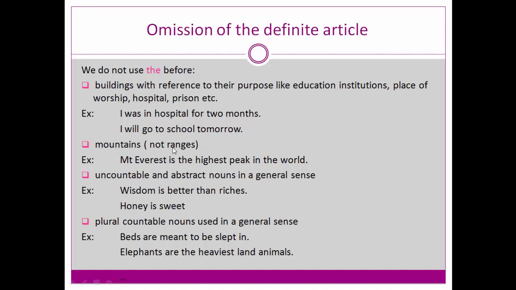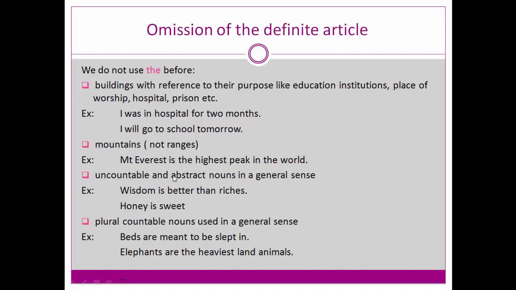Next, mountains, not ranges. Before, I told you that for mountain ranges we have to use the, but here, mountains, not ranges, we don't need to use any article. Definite articles are not used before mountains. Mount Everest is the highest peak in the world.